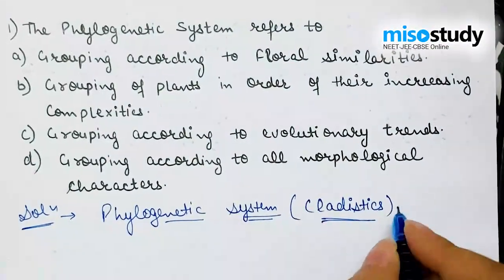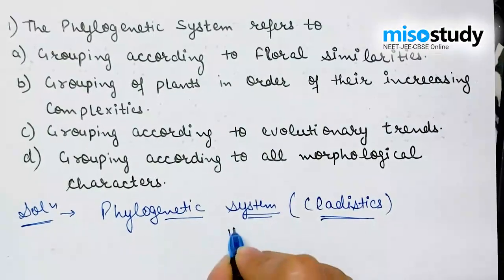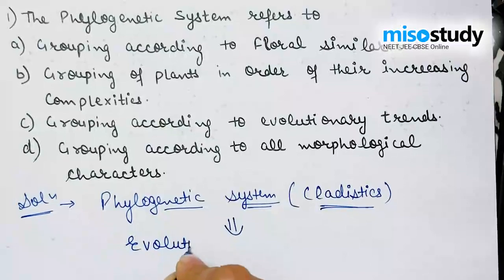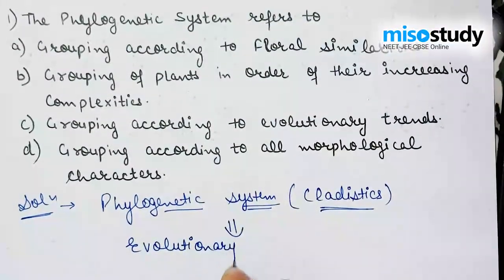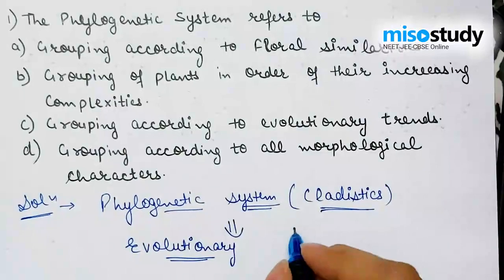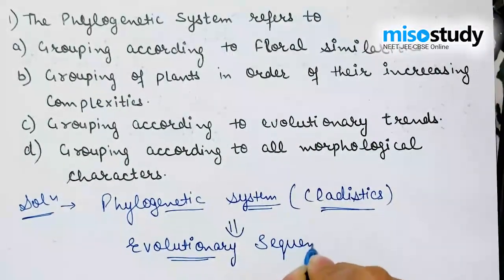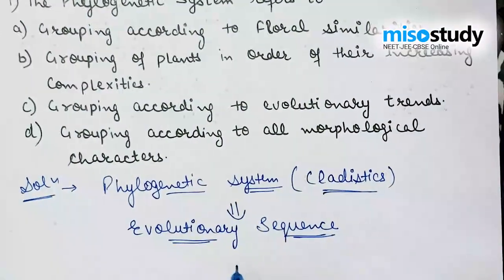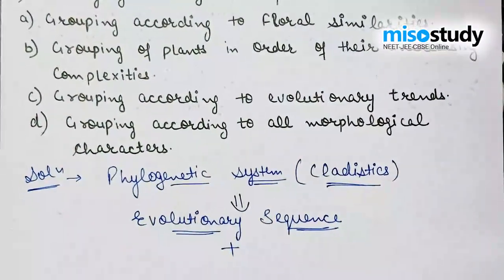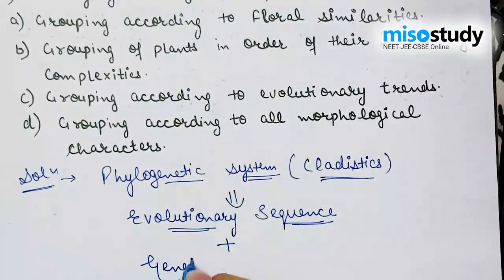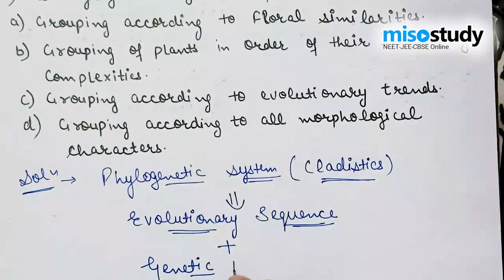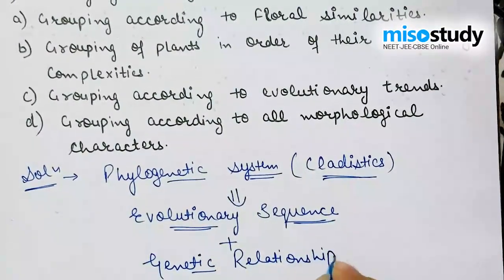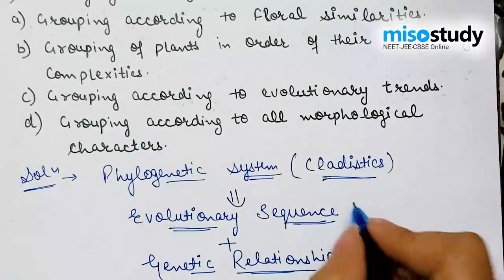As we all know, the phylogenetic system and cladistics are based on the evolutionary sequence as well as genetic relationships among organisms.